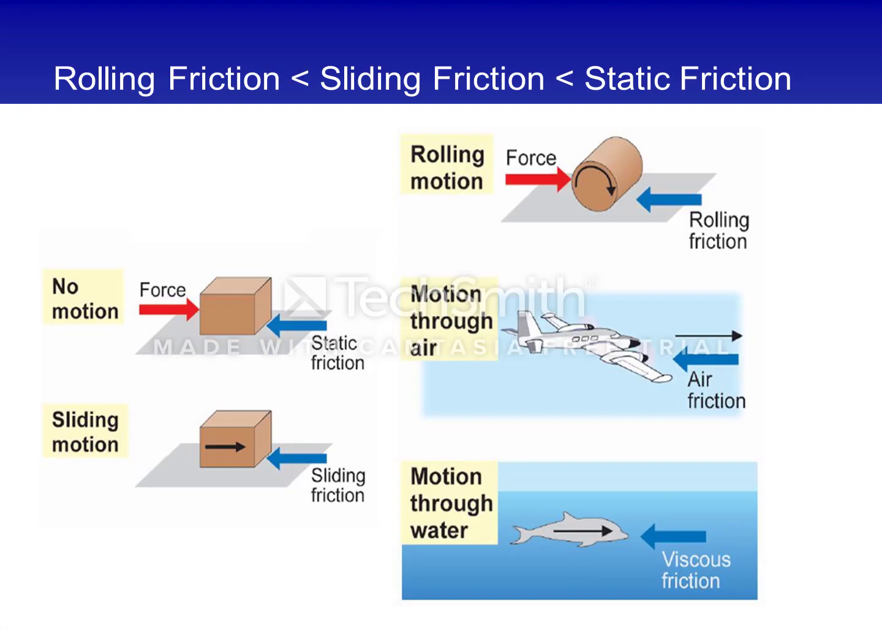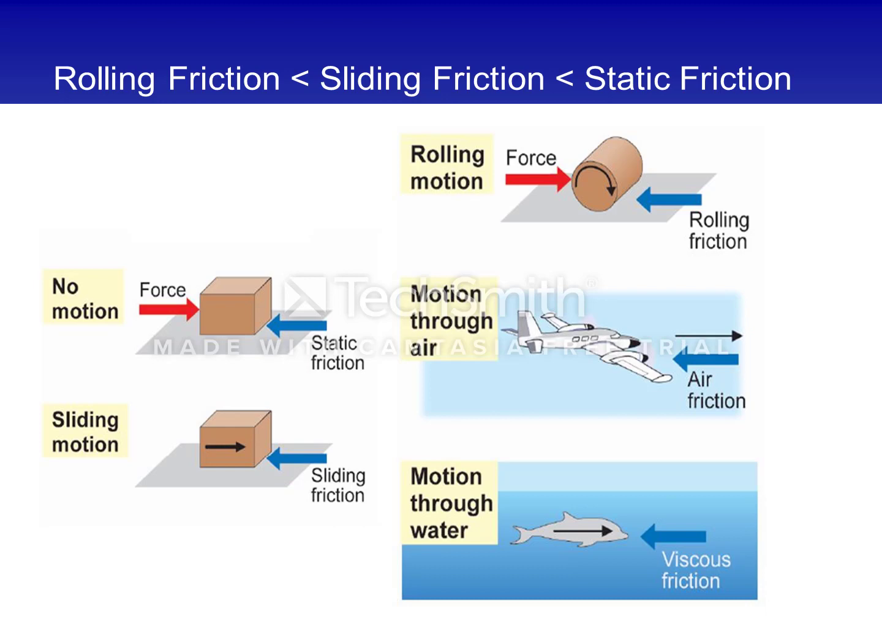We can conclude that rolling friction has less friction as compared to sliding friction, which is comparatively lesser than static friction. Hence, friction is more in static friction and less in rolling friction. You can see the first figure where the object is stationary, having no motion, is a type of static friction.